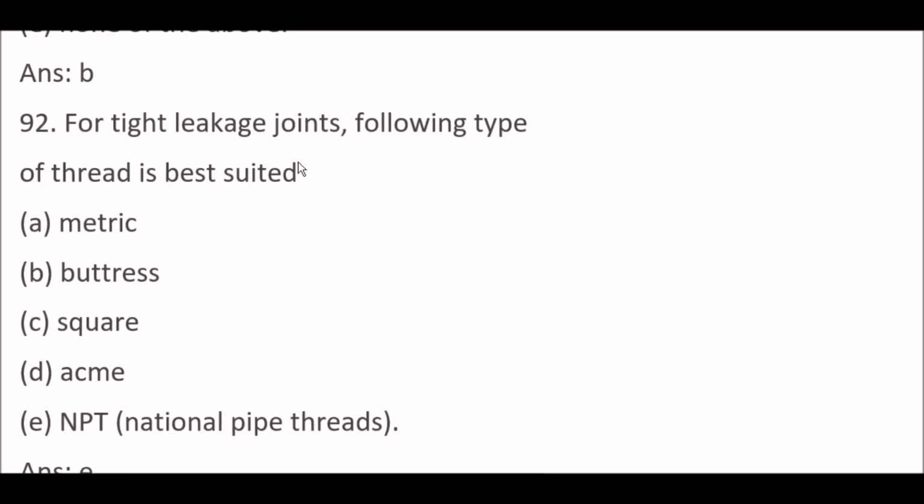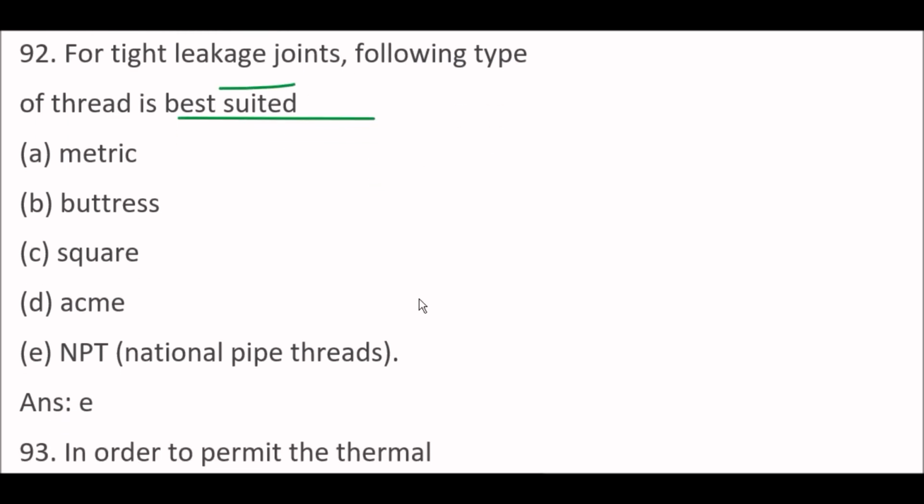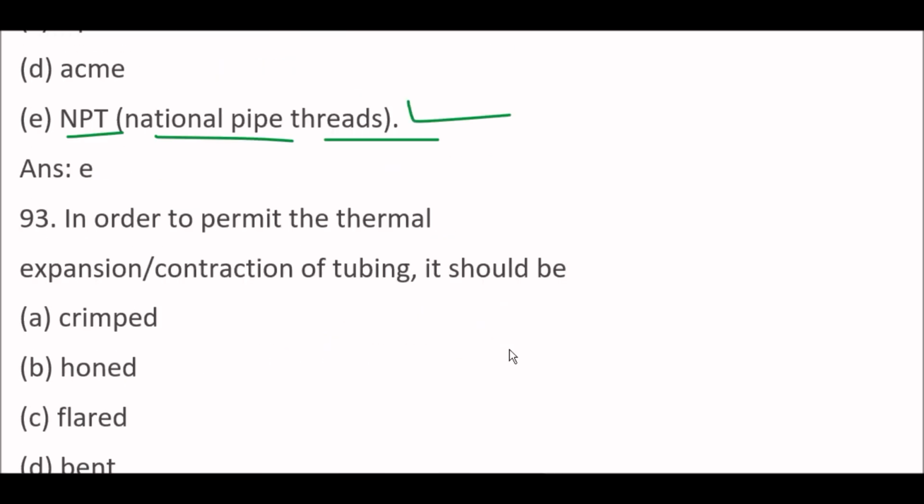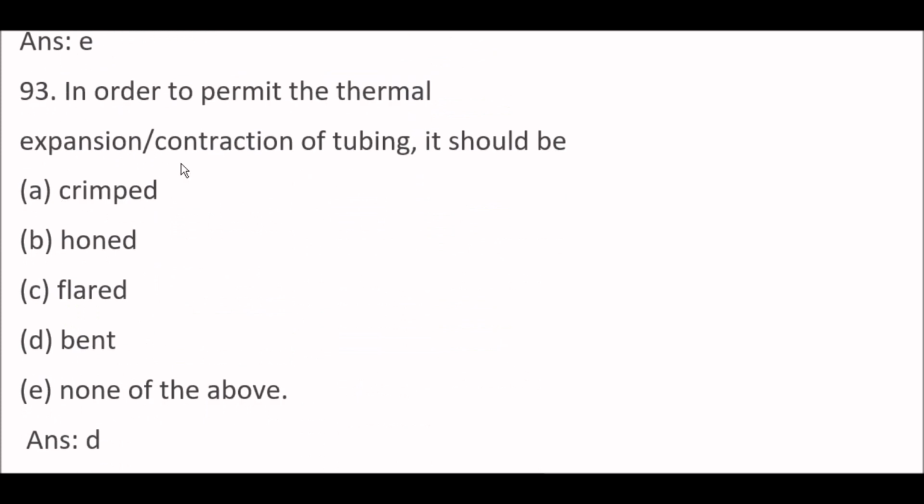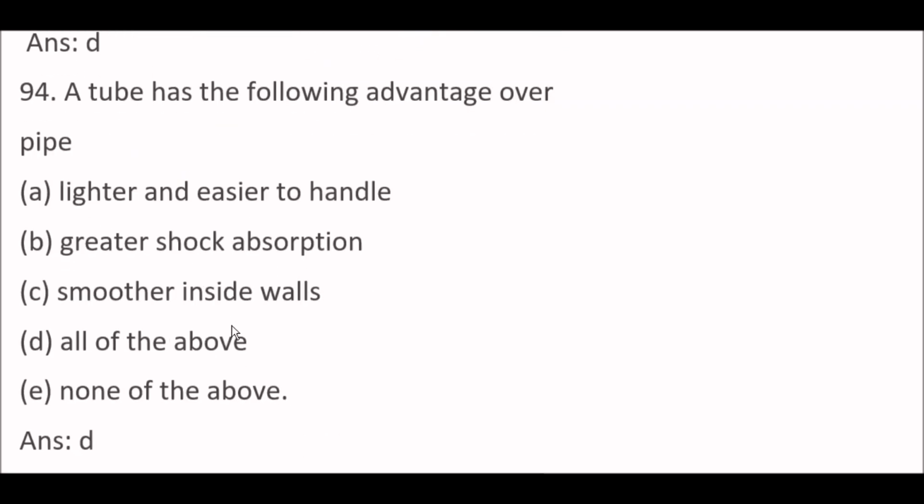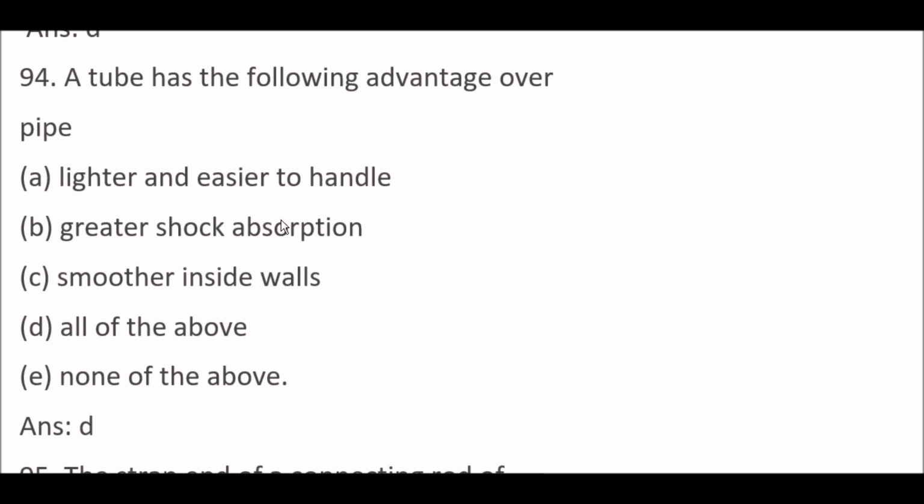Okay. Next question. For tight leakage joints, following type of thread is best suited. Option B, NPT. NPT stands for National Pipe Threads. Next question. In order to permit the thermal expansion and contraction of tubing, it should be option D, bent. Next question. A tube has the following advantages over pipe. Okay, so here advantages are lighter and easier to handle. Next advantage is greater shock absorption. Next one, smoother inside walls. And so right answer is option D, all of the above.